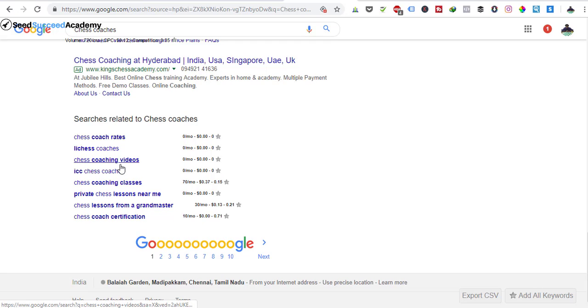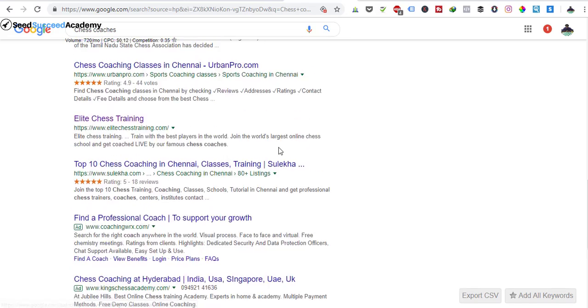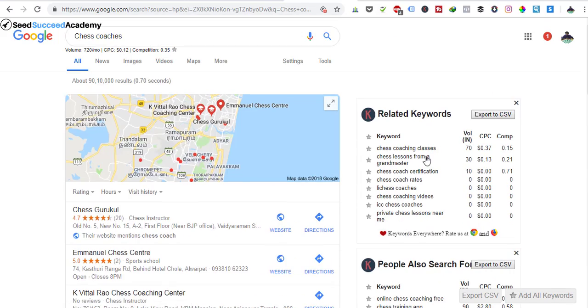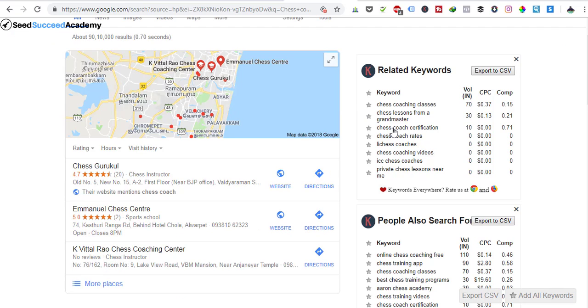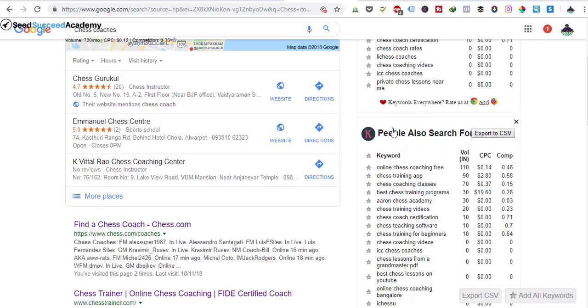Now, you can actually write articles or topics on this and get more results. But what you want to look out for is the search volume. If there's no volume, then that article probably won't be read much. Chess coaching classes has 70 volume, so that is something you can write about. My point about this usage of Google is that all the data you want is there. You just need to open your eyes and see it.